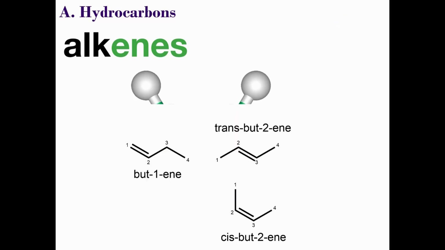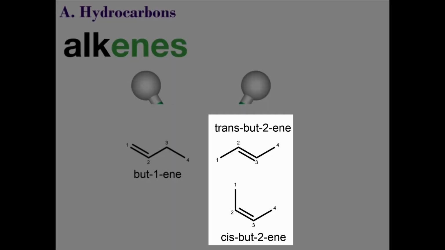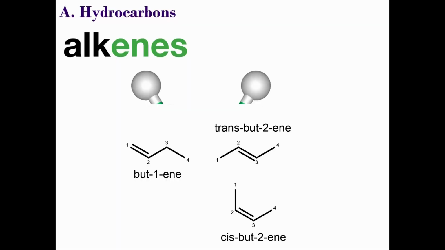Here are the possible constitutional isomers. Note how the double bond can either be between carbons 1 and 2 or 2 and 3. If you drew one between 3 and 4, then this is not unique, as it has the same connectivity as where the double bond is between carbons 1 and 2. Build 2 models and see this for yourself by rotating and superimposing one structure on the other. This means that the structures will be identical. So the other isomers are the cis-trans isomers, and these are displayed here.